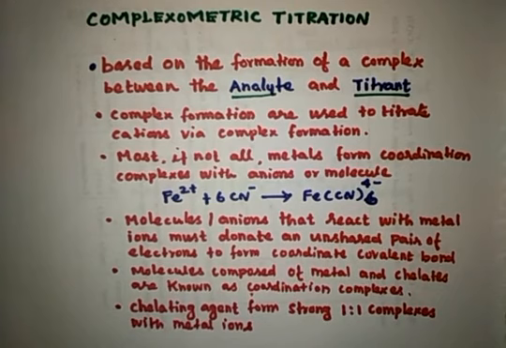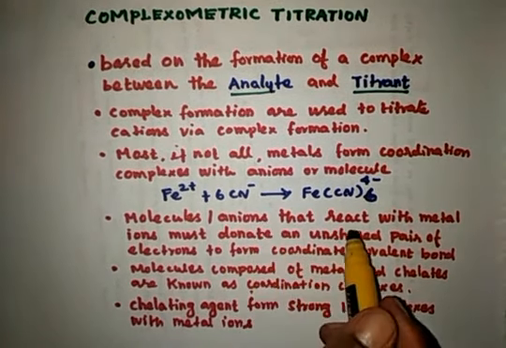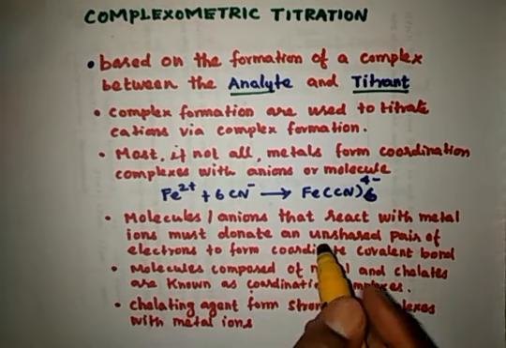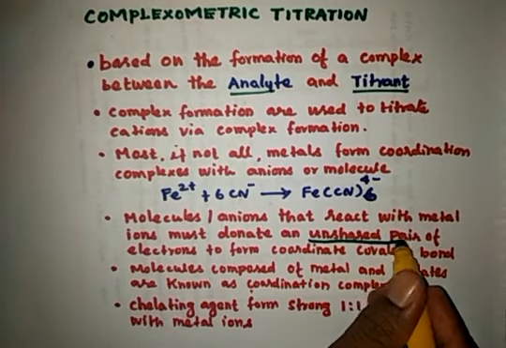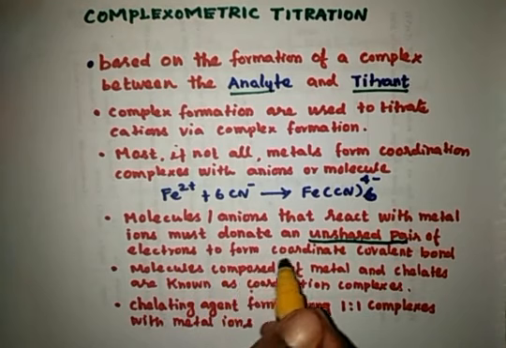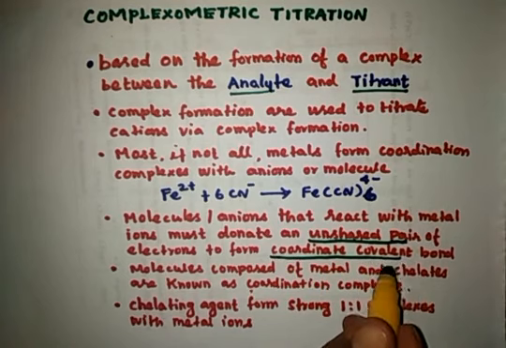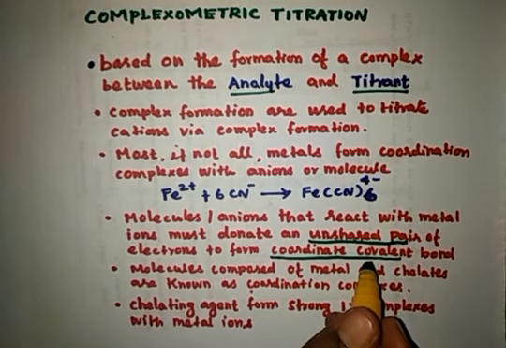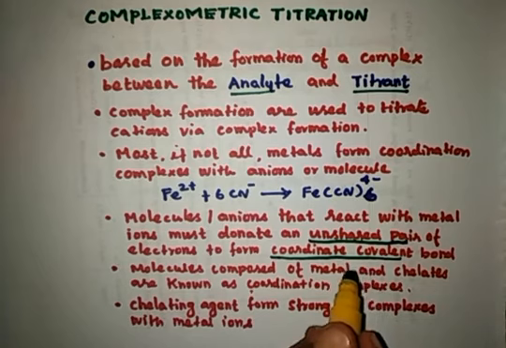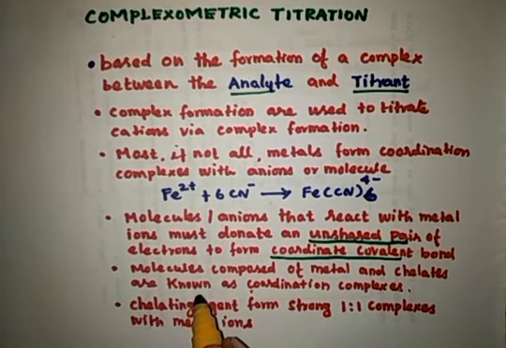Here in this reaction, the molecules or anions that react with metal ions must donate an unshared pair of electrons to form a coordinate covalent bond. So we know what is a coordination bond. The coordination bond is formed by the donation of a pair of electrons from the metal ion to the ligand. Here the molecules composed of metal and chelates are known as coordination complexes.